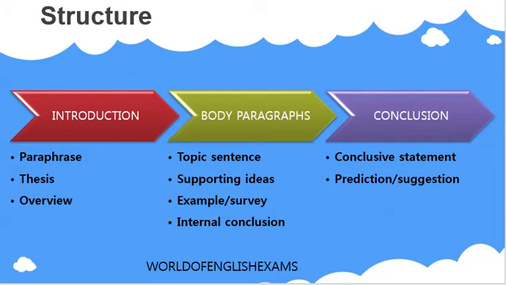There would essentially be 4 sentences in the body paragraph. Do not worry, I am going to explain the way in which the body paragraph can be written for this essay type. Followed by the body paragraphs is the conclusion paragraph that would contain 1 or 2 statements only. The first statement in the conclusion is called the conclusive statement or the ending statement, followed by an optional sentence that is known as a prediction or suggestion statement. This is how your essay should look.